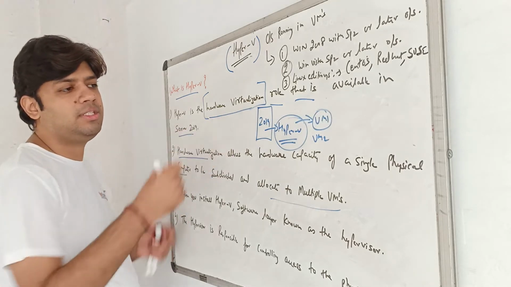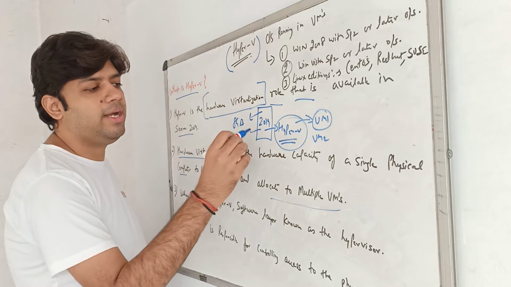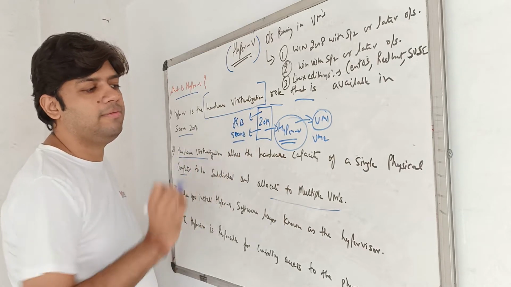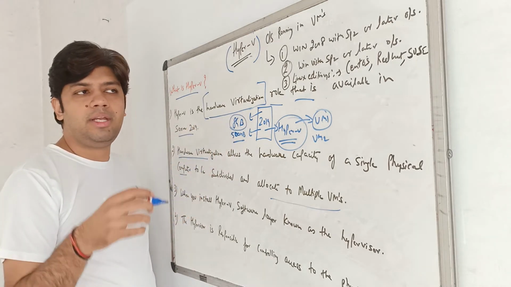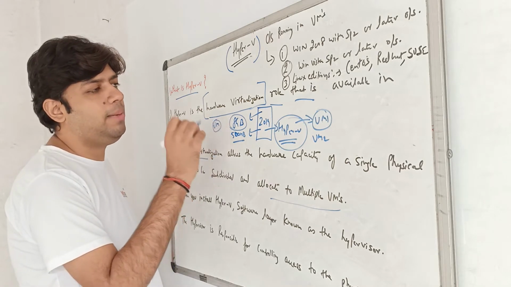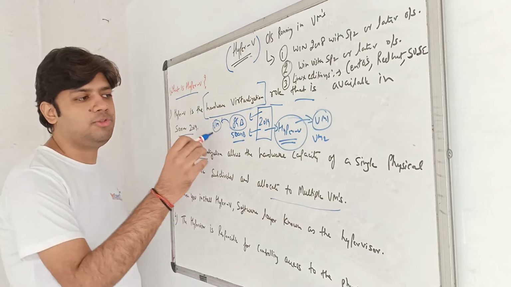Imagine this is my hardware, with 8 GB RAM and a 500 GB hard disk. Out of 8 GB, I can create multiple virtual machines. With the help of Hyper-V, I can create one virtual machine and allot 2 GB RAM to it.